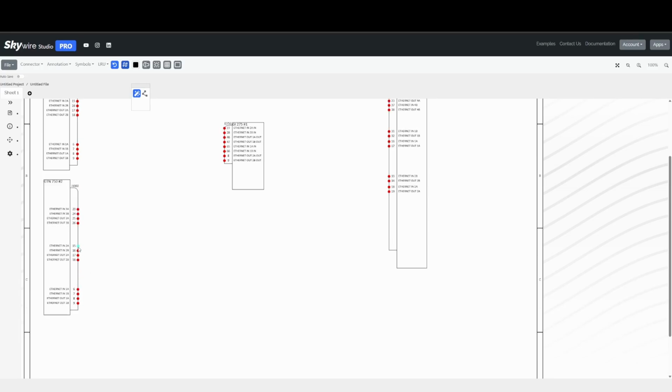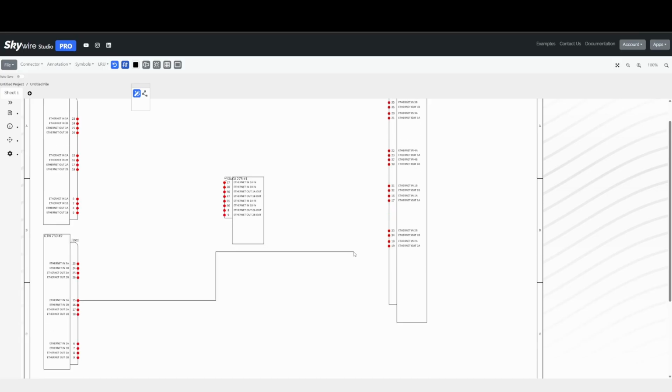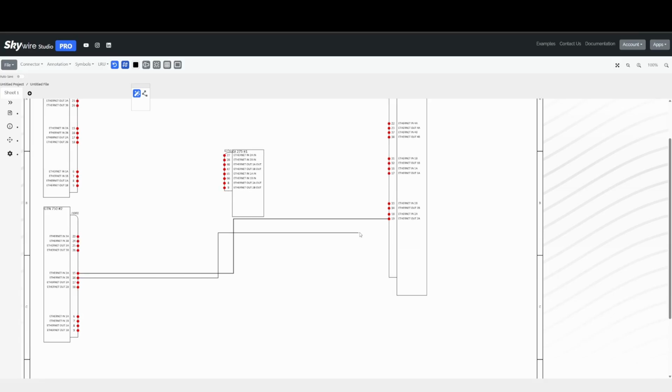Ethernet in 2A goes to Ethernet out 2A. In 2B is out 2B. Out 2A is in 2A. And out 2B is in 2B.